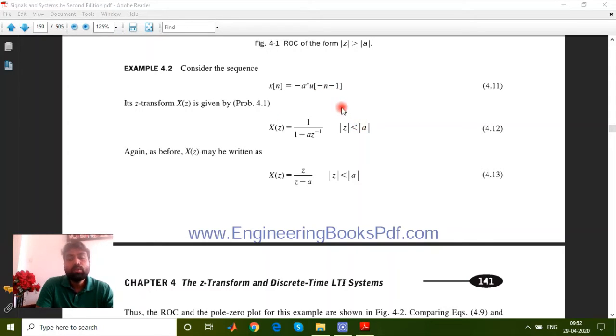Using u[minus n minus 1], it will be defined from minus infinity to 1, because u[n] is defined from 0 to infinity, u[minus n] is defined from minus infinity to 0, and u[minus n minus 1] is defined up to the value 1. In a similar way you can find the relationship and easily determine the value of a. So this is basically the process to find the z transform of any sequence.